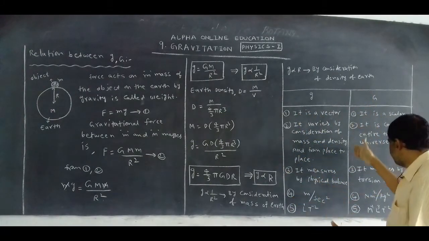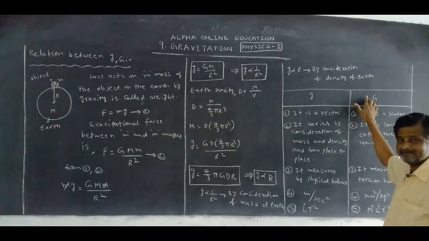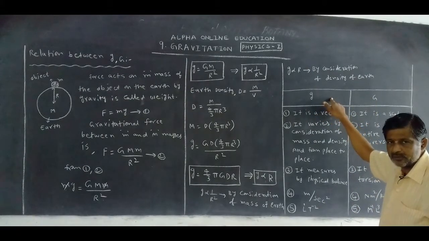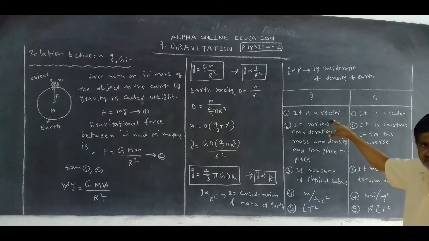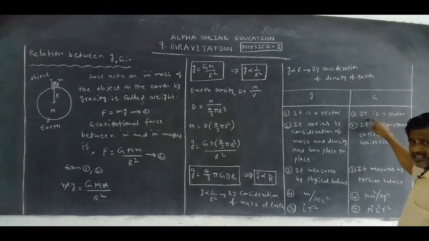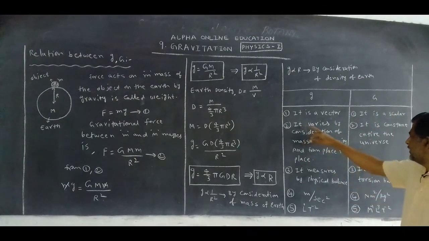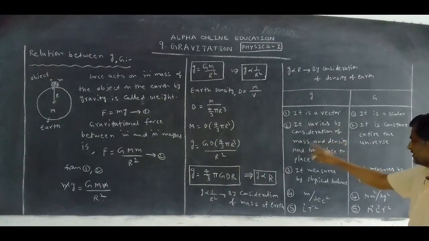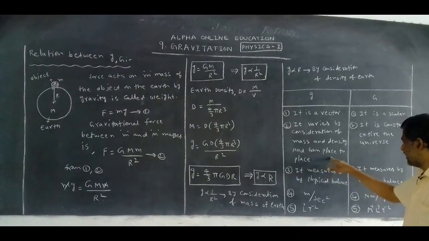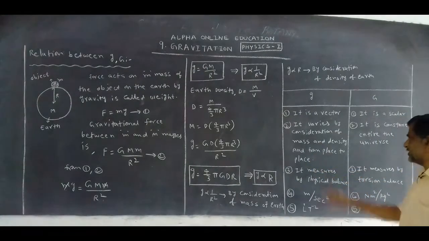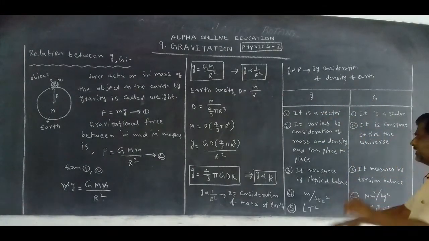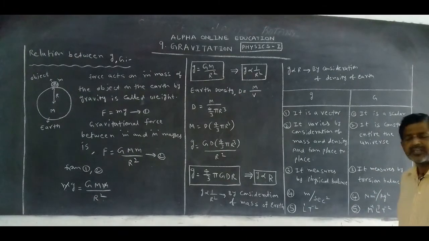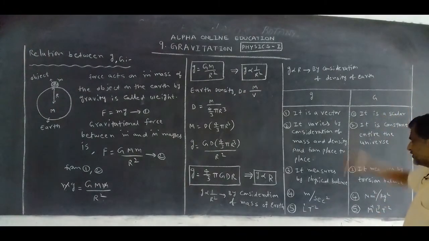Make the differences between small g and capital G. This is one of the important questions for 2 or 4 marks. Small g, acceleration due to gravity, is a vector. Capital G is a scalar. Now small g varies by consideration of mass and density. Not only that, from one place to another place, small g is changed. But what about capital G? It is constant in the entire universe.